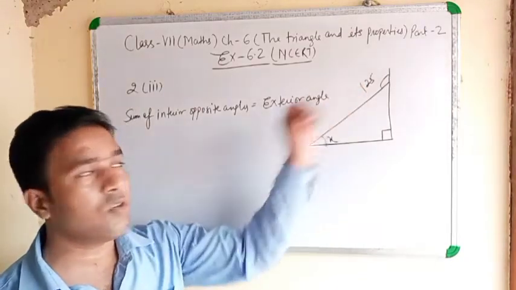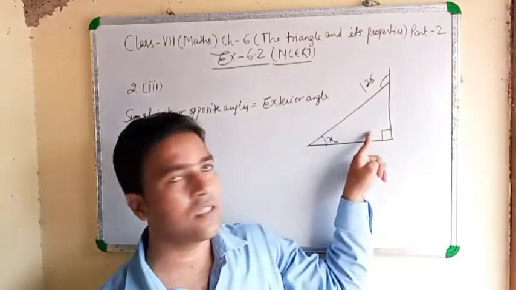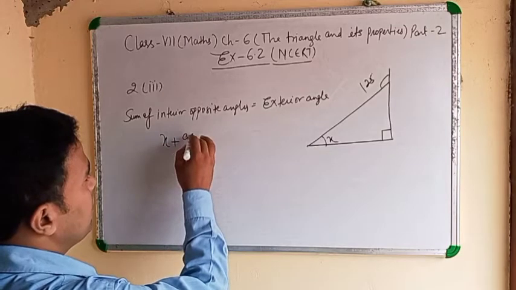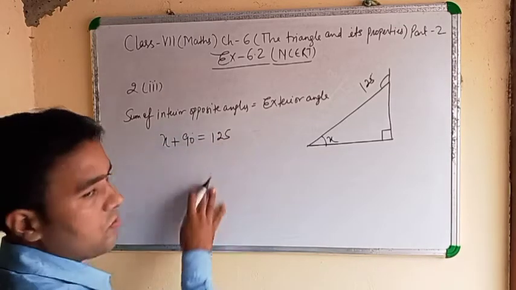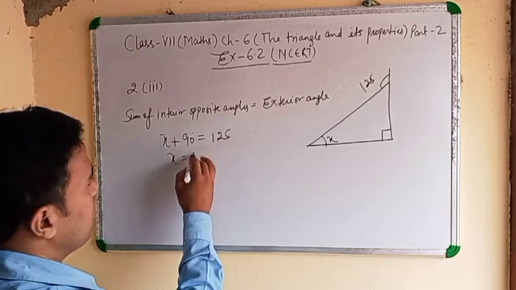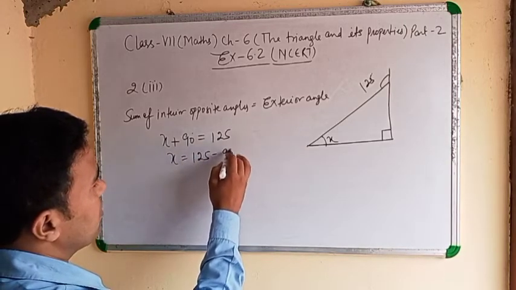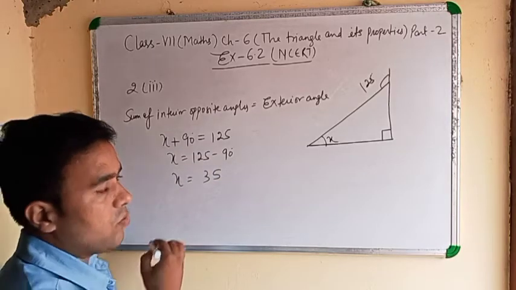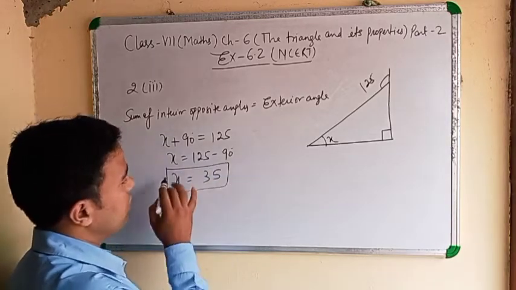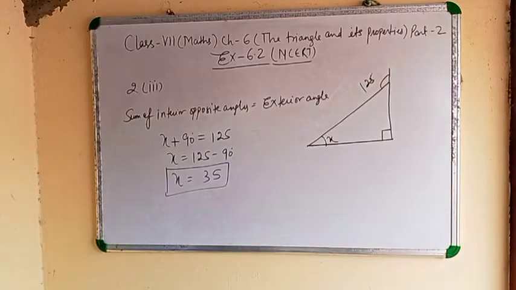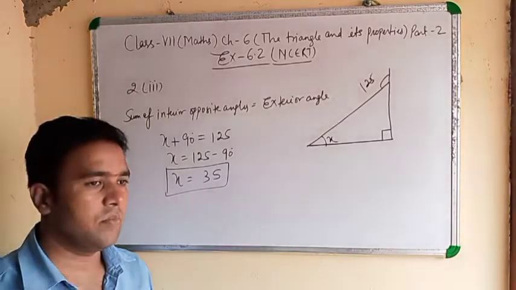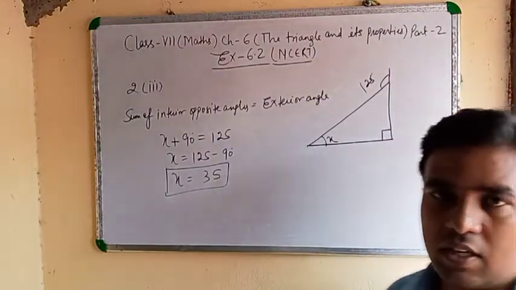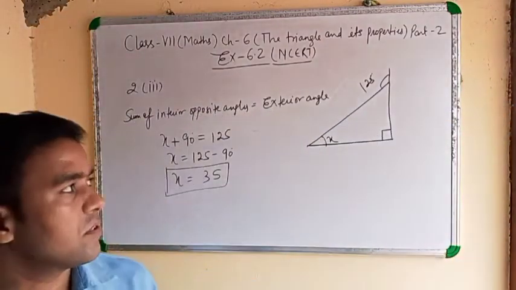Exterior is 125, interior is x plus 90 degrees. Clear? Means x plus 90 degrees equal to 125. Then x equals 125 minus 90, x equals 35. When you do 125 minus 90, you get 35 degrees. Clear? Means x equals 35. Means the second interior angle is how much? 35 degrees.